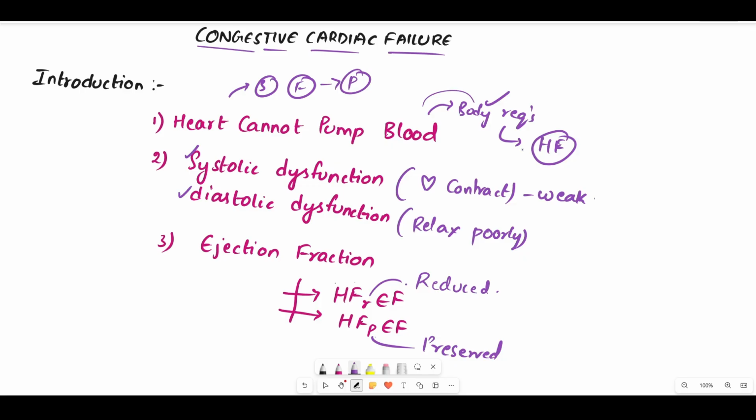This condition can occur due to two things: systolic dysfunction and diastolic dysfunction. Systolic dysfunction means the heart contraction is weak. In diastolic dysfunction, the heart cannot relax properly, so poor relaxation is the diastolic dysfunction. Based on the ejection fraction, this is divided into two types: heart failure with reduced ejection fraction and heart failure with preserved ejection fraction.